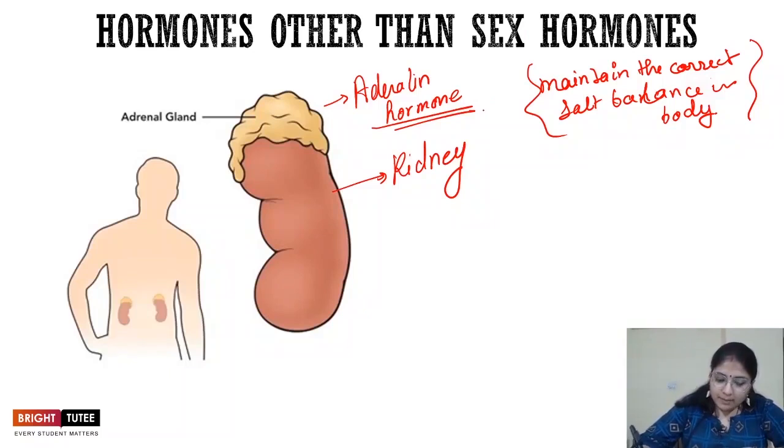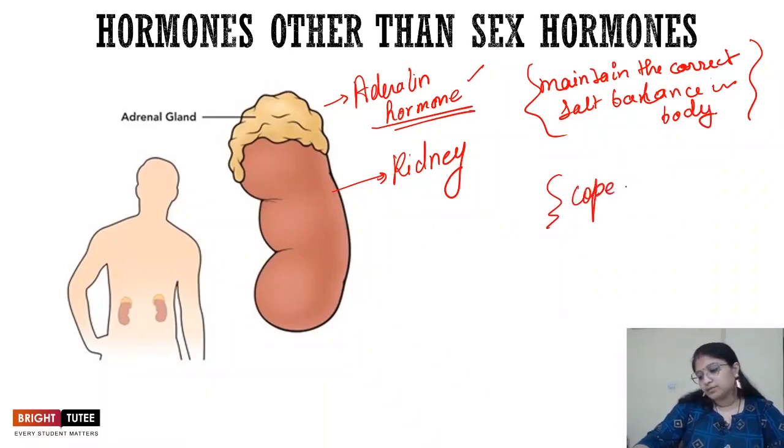Now in the case of danger, where you have to fight or run away from a dog, the adrenal gland pumps more and more glucose into the body, which gives you enough energy so that you can run away from the dog, right? So this is the hormone which helps to cope with the stress situation.